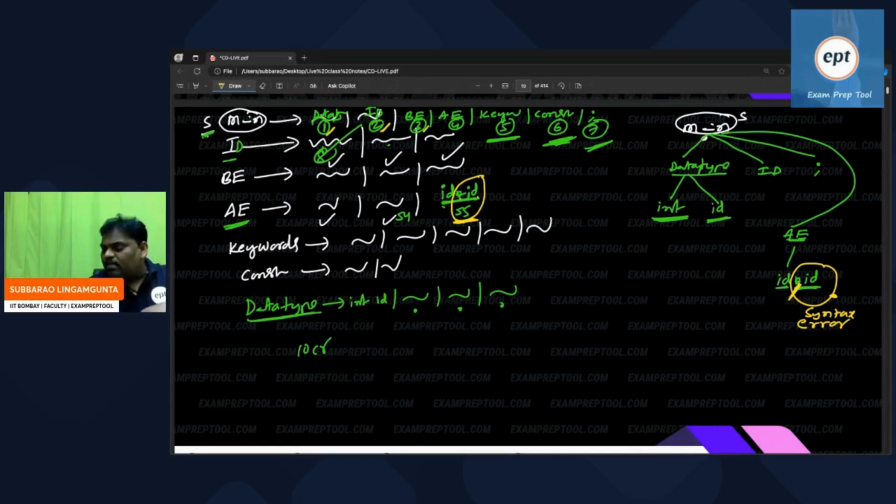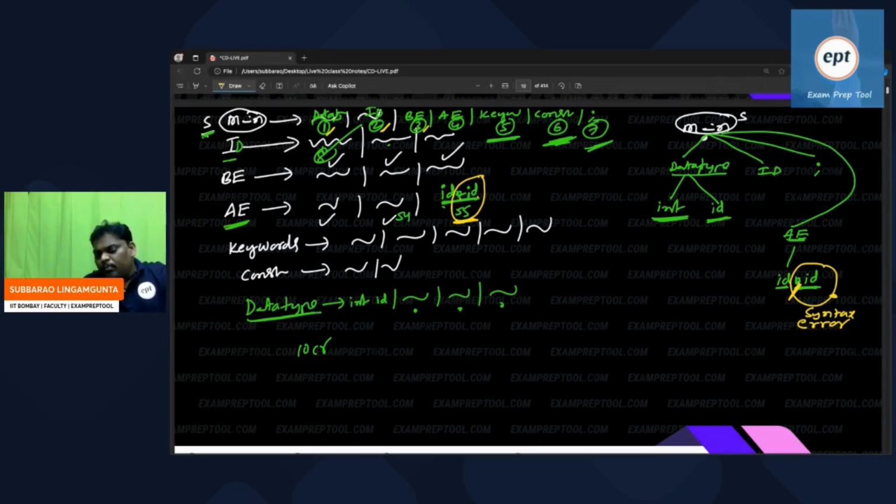So what the parser will do is go to the error handler and inform it. Hello, error handler, as per the rules, I am expecting a star operator. But the lexical analyzer is giving token ID because the programmer wrote ID. Listen, because of the previous token, I took the 55th production.